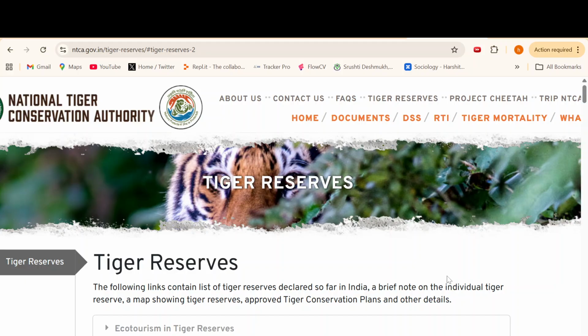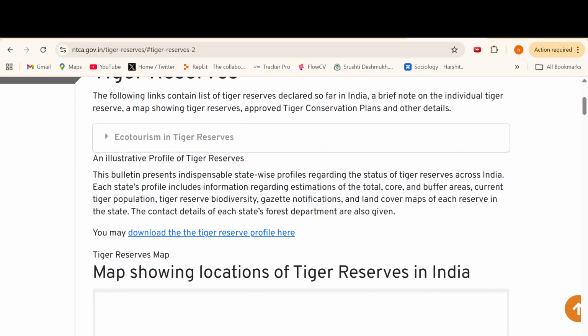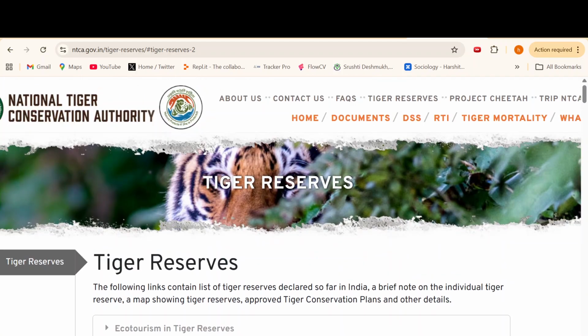So let's start understanding about the tiger reserve in the country. Whenever any question comes on the tiger reserve, we need to understand two or three points. तो कभी भी टाइगर रिजर्व पे क्वेश्चन आए तो यू नीड टू अंडरस्टैंड दैट एज ए बायोस्फीयर रिजर्व जो कि पूरे इकोसिस्टम की बात करता है, टाइगर रिजर्व्स आर स्पीसीज सेंट्रिक, meaning it is for a particular species. And why do we choose tiger? Tiger is an apex predator and it is also known as the umbrella species.